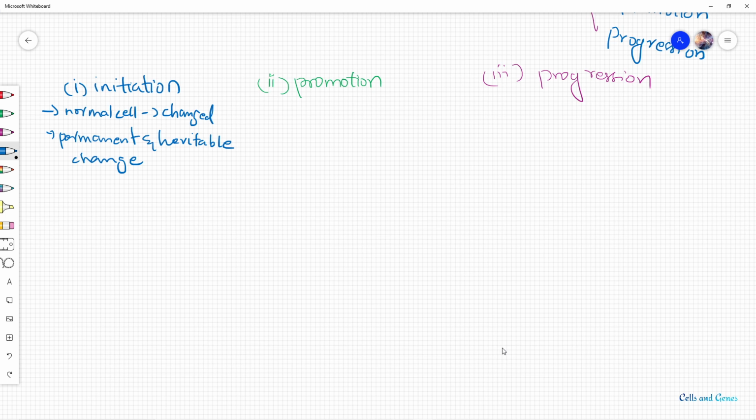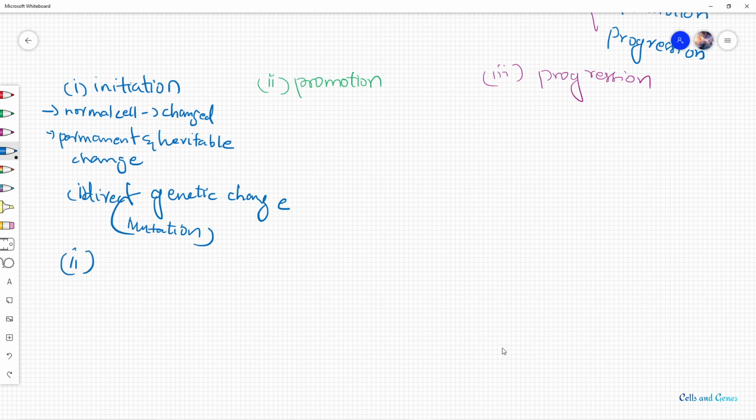So the tumor cells will have a lot of genes that are related to the expression of cancer. In those genes we could see permanent and heritable change. It could occur by either direct genetic change, for example, by mutation.